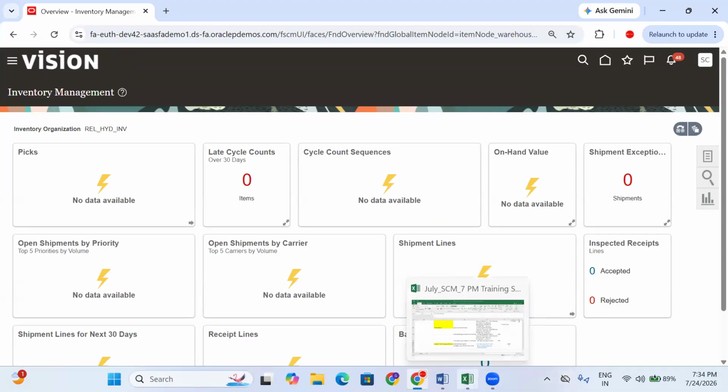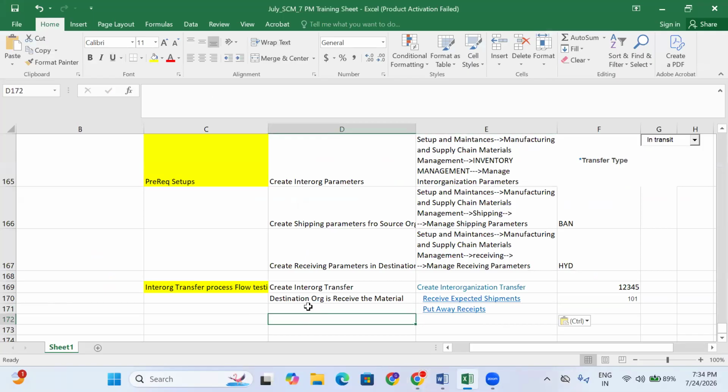Okay, so this process we call it: put the material on the destination location or destination sub-inventory, and then verify the on-hand quantity.